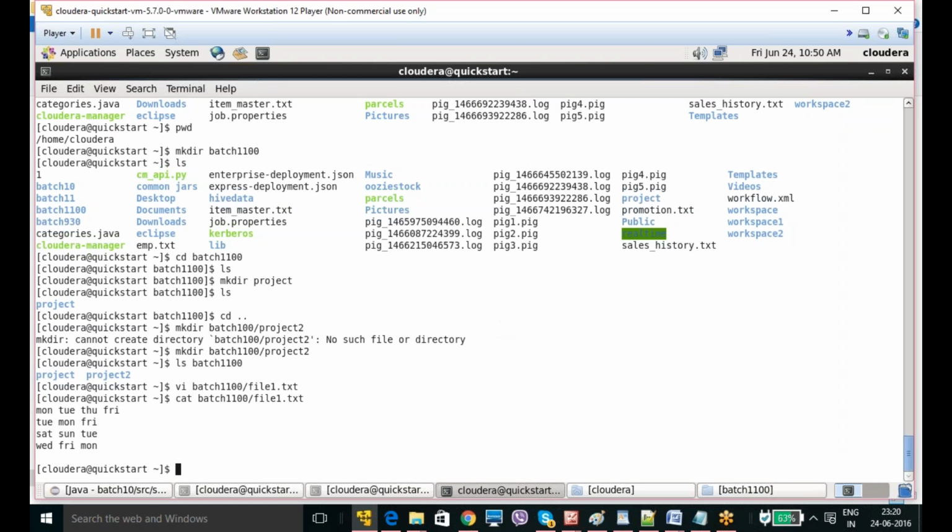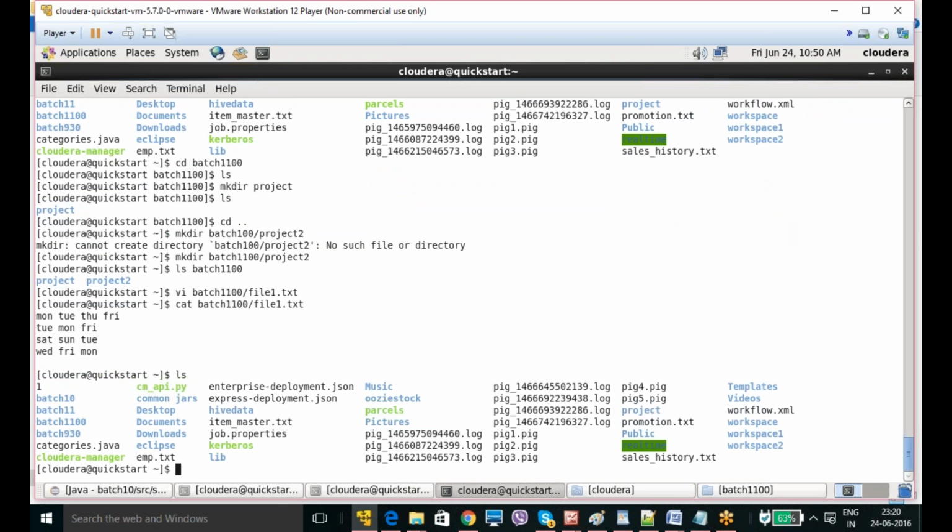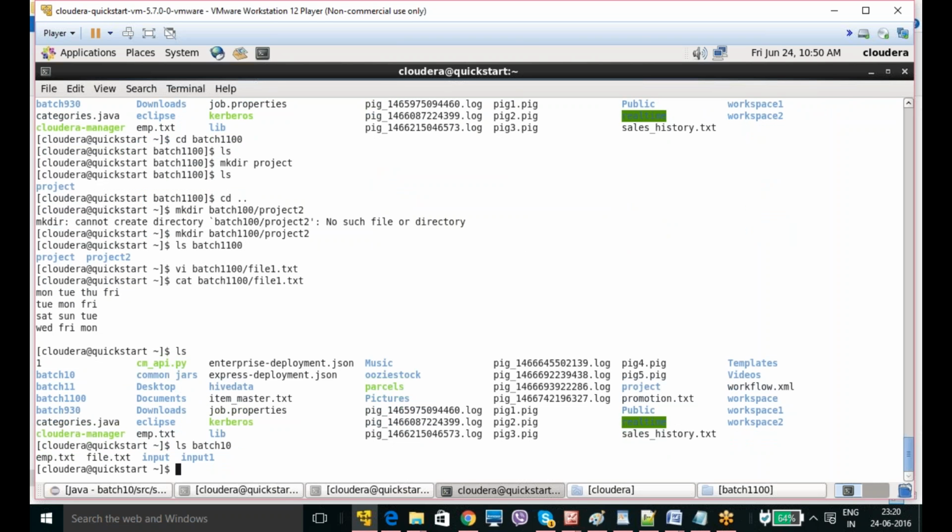Okay. Now I am going to create another directory just to copy the data. Let me see, ls. I have already some batch10 and batch11. Okay, ls batch10 is already my directory. Here I have some emp.txt. Now I am going to copy the data from the batch10 directory to the batch1100 directory.